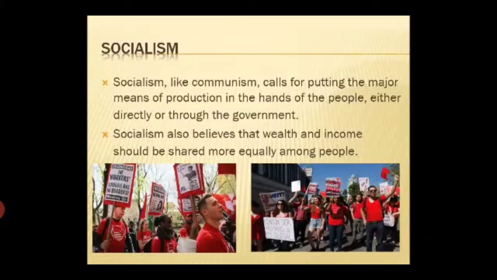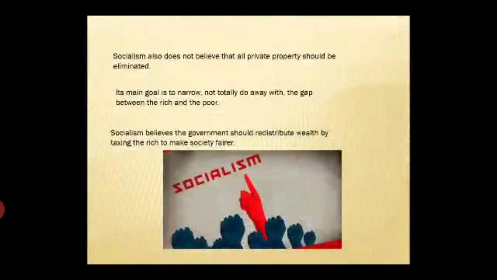Socialism differs from communism in that it does not believe workers will overthrow capitalists suddenly and violently. Socialism also does not believe that all private property should be eliminated. Its main goal is to narrow, not totally do away with, the gap between the rich and the poor. Socialism believes that the government should redistribute wealth by taxing the rich to make society fairer.